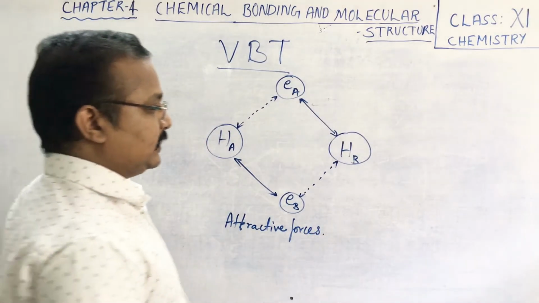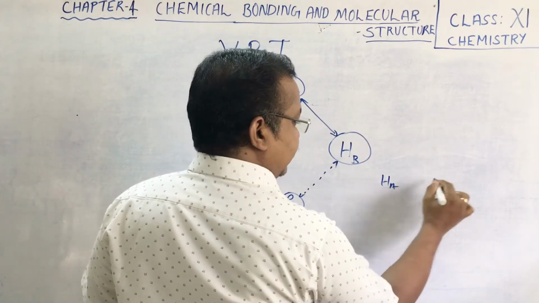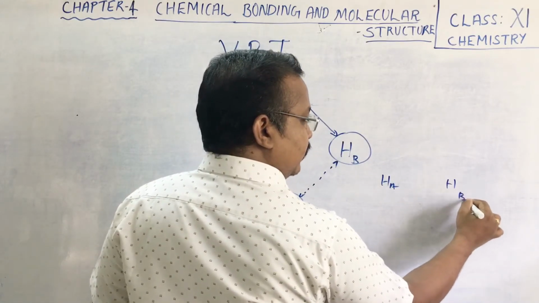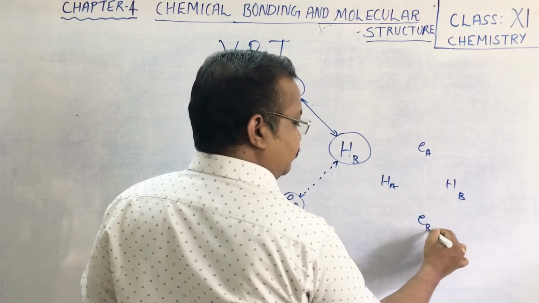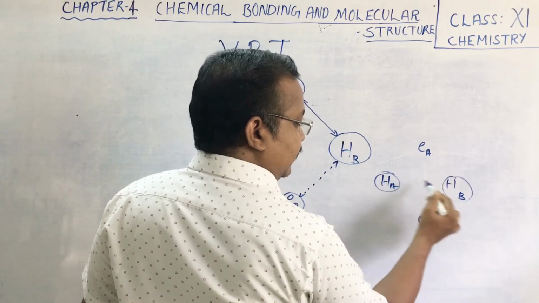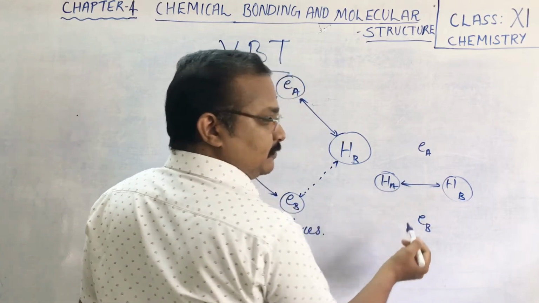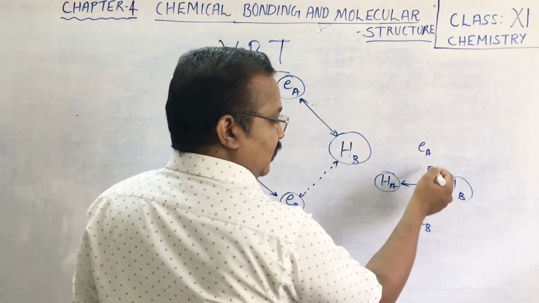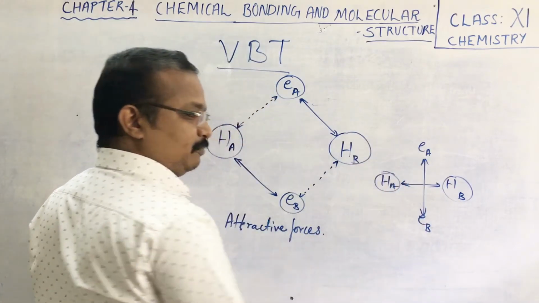Now let's take repulsive forces. When HA and HB come closer, there are EA as well as EB, in which EA and EB will have repulsion. Like that, the two electrons will repel each other.